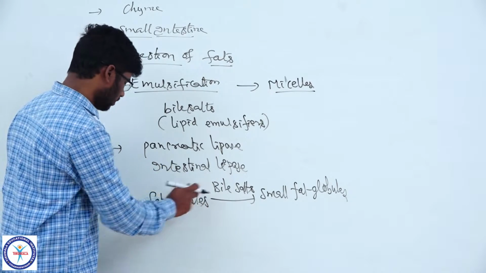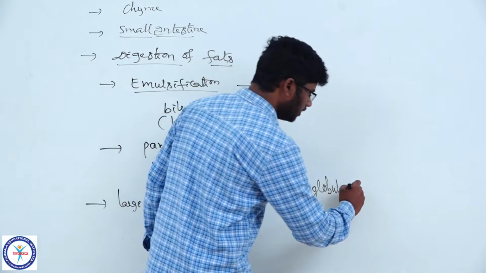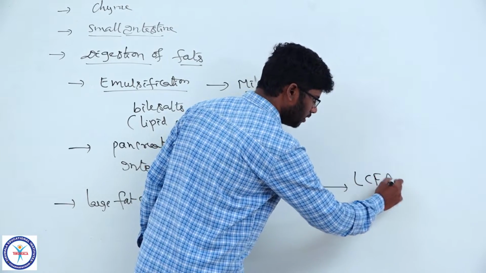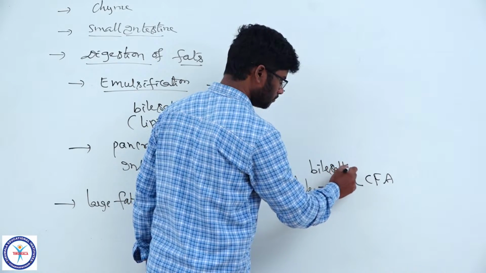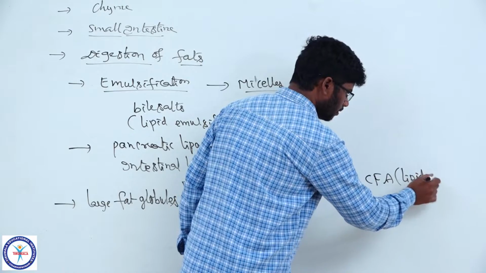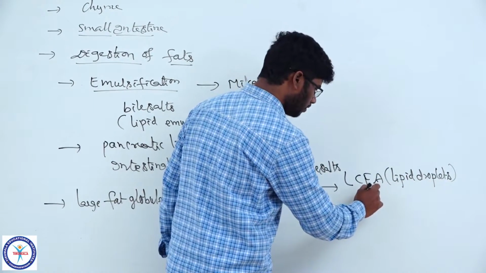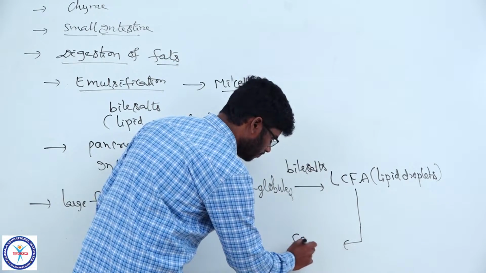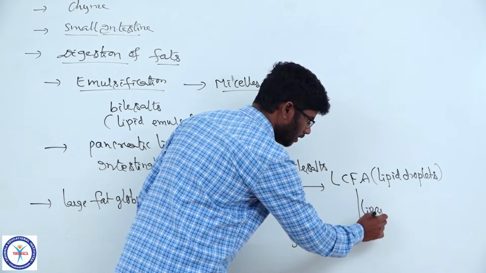These bile salts convert the large fat globules into small fat globules, which are in turn converted into long chain fatty acids, again by bile salts. These are the lipid droplets. And these long chain fatty acids are converted into short chain fatty acids by lipase enzyme.